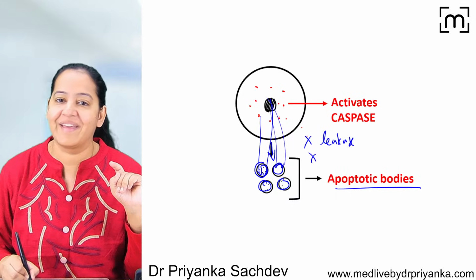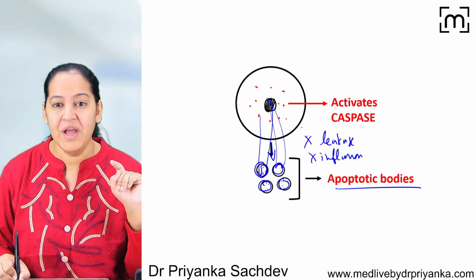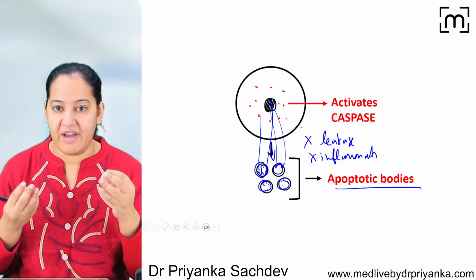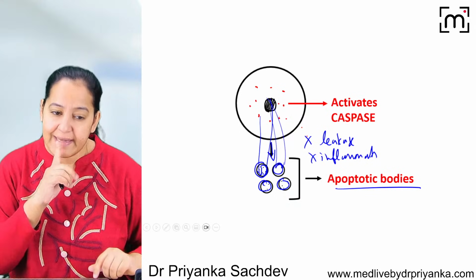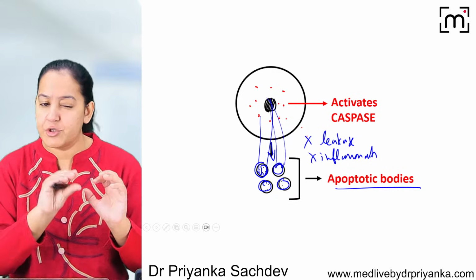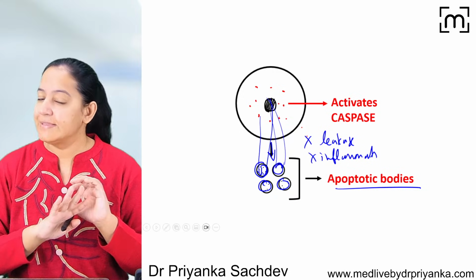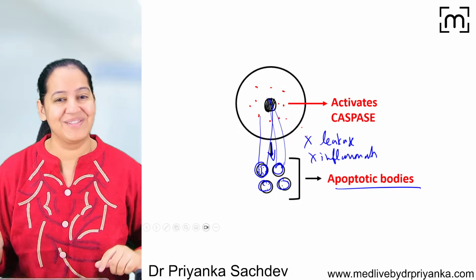And since there is no leakage, there is no inflammation. Neutrophils and inflammatory cells come whenever there is a leakage, so they come to know that something is happening. But during the entire process, it's silent. Silently the cell is converting into multiple small apoptotic bodies. There is no leakage outside, and since there is no leakage, there is no inflammation.